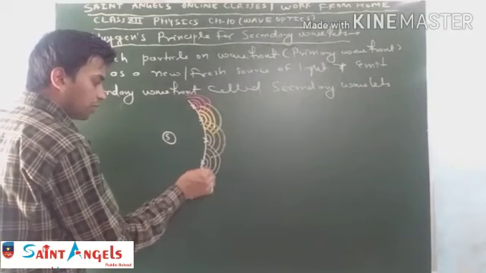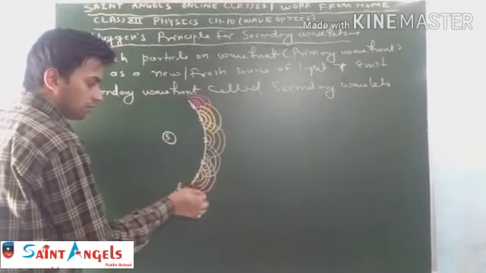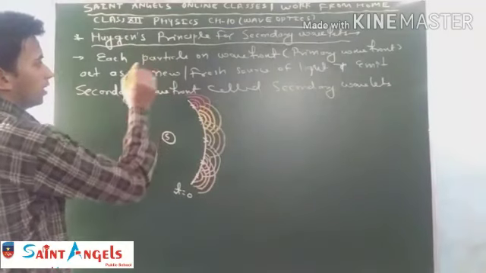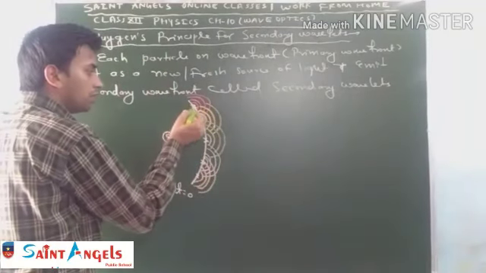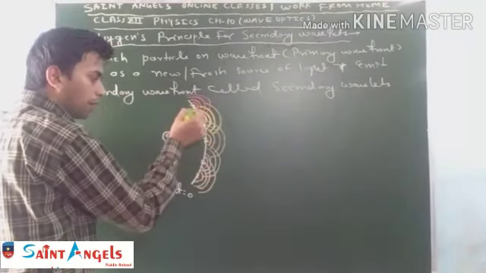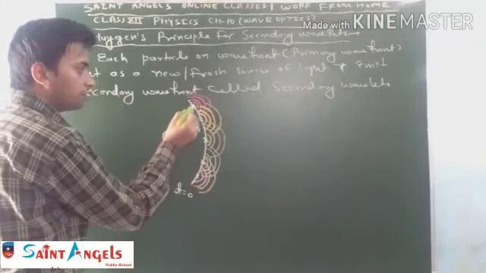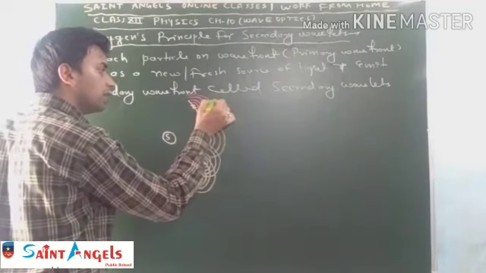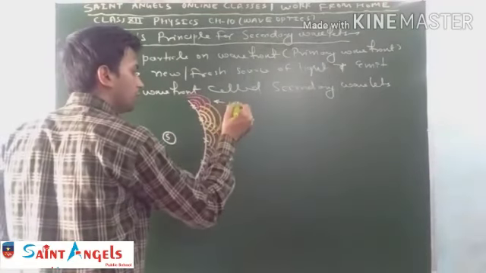It's a very important point. So according to Huygens, each particle on the primary wavefront acts as a fresh source of light and emits a wavefront, which is known as secondary wavefront or wavelets.